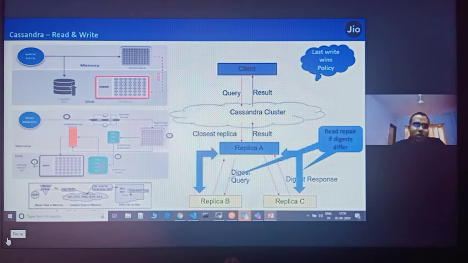So read has a slightly longer path than write. That is why it is write efficient and not read efficient. I just explained the bloom filter part also: whenever anything has to be searched, it searches in the bloom filter first.